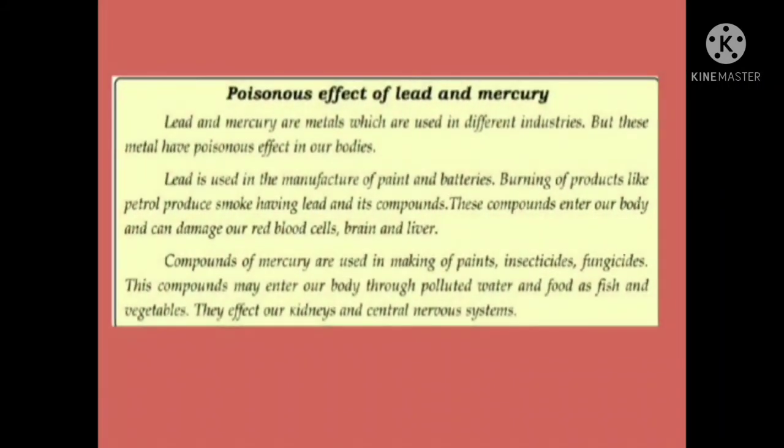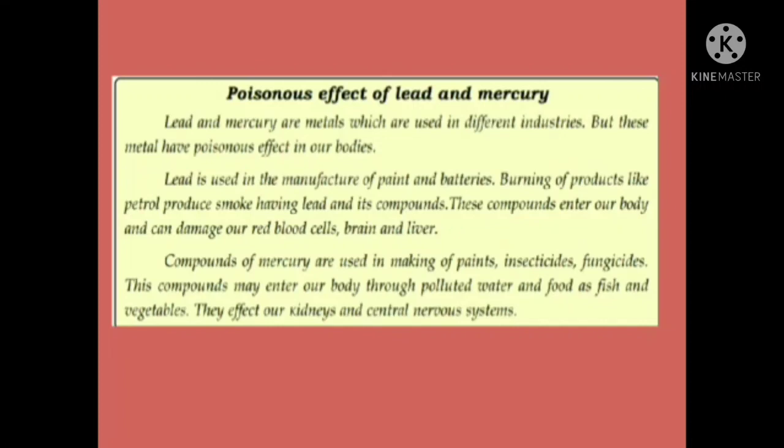Then the next, poisonous effect of lead and mercury. Lead and mercury are metals which are used in different industries, but these metals have poisonous effect in our bodies. Lead is used in the manufacture of paint and batteries. Burning of products like petrol produces smoke having lead and its compounds. These compounds enter our body and can damage our red blood cells, brain and liver.